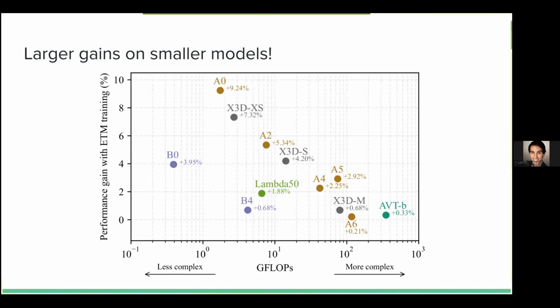And this is our key insight. We observe that as complexity increases, the impact of the ETM protocol tends to be reduced. But for low complexity models, this impact can be quite huge, specifically for MovieNet and X3D variants. We hypothesize that those lower complexity models struggle a little bit more at understanding the temporal regularities of a dataset during training, and supplementing with our ETM supervision helps these models improve more, even with low complexity and low representational power.